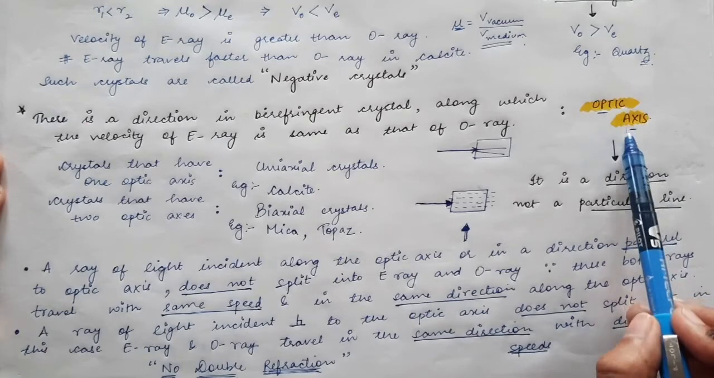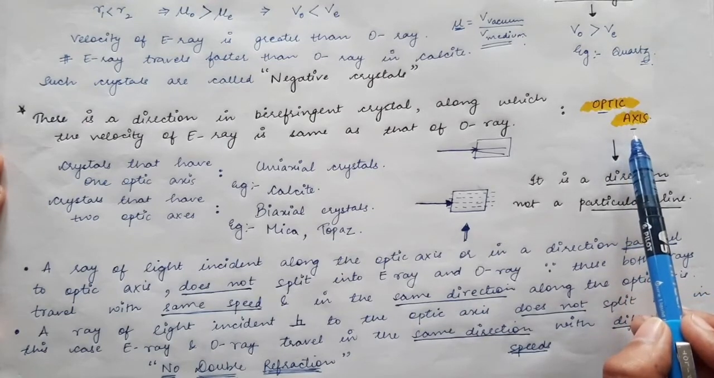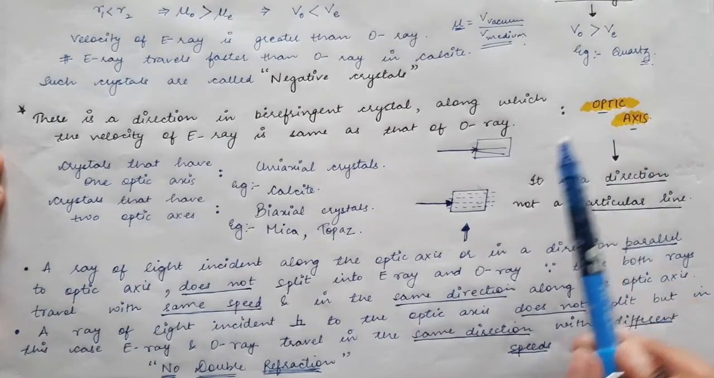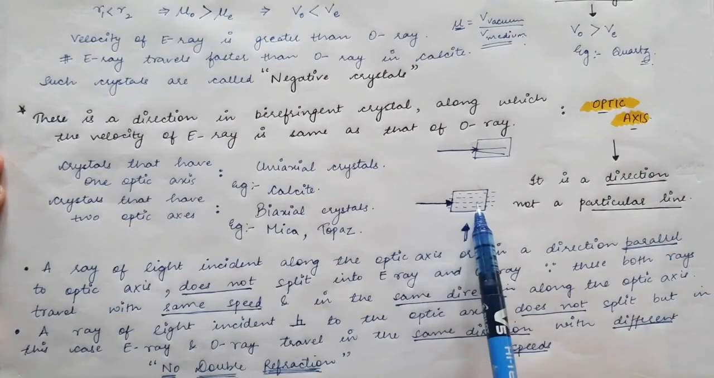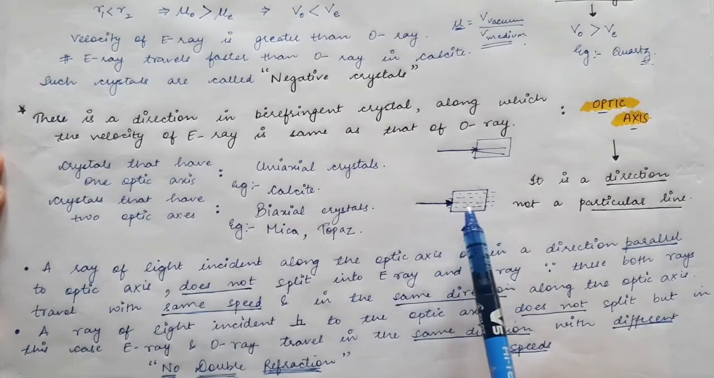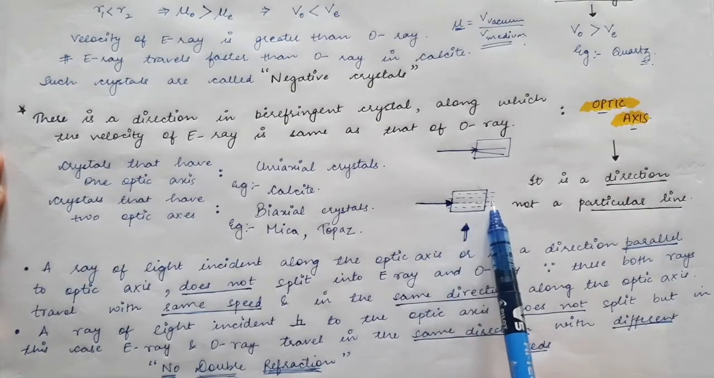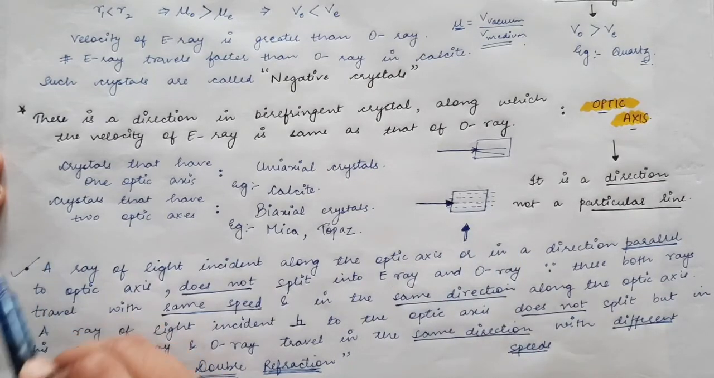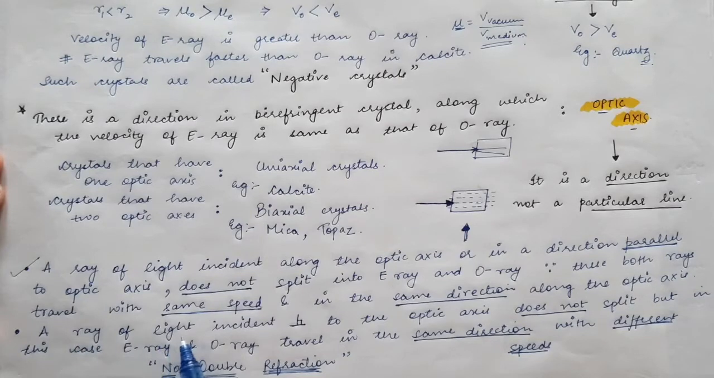So this is a special direction inside such birefringent crystals. If the incident light is made to fall along this direction on these crystals, then the light ray will not show double refraction, because the E ray and O ray will travel with the same speed and in the same direction. So this is the first property that comes under the optic axis. The second is a ray of light incident perpendicular to the optic axis. So this was the case where the incident light was along the optic axis.